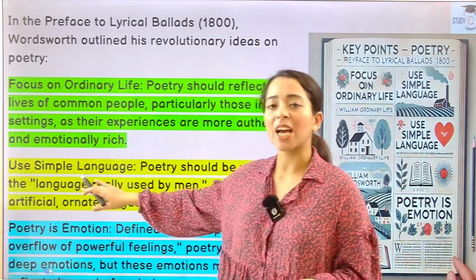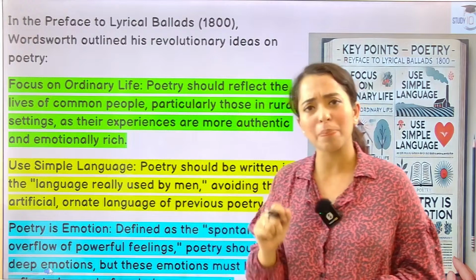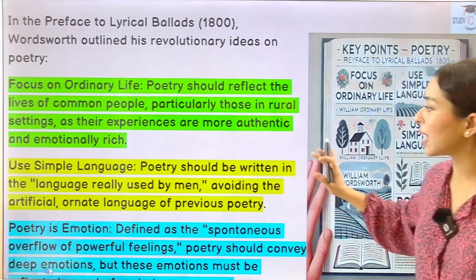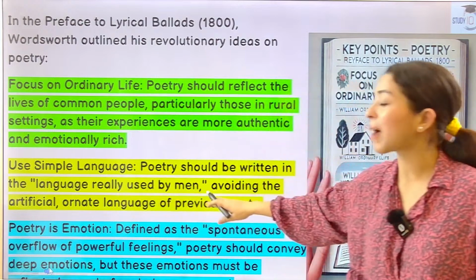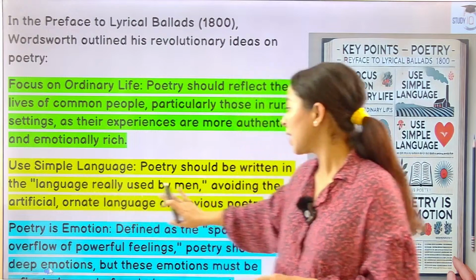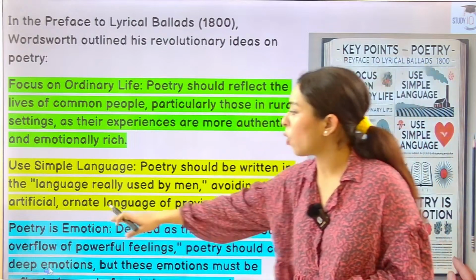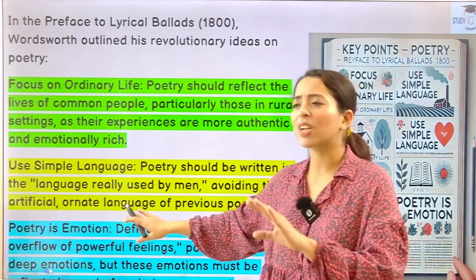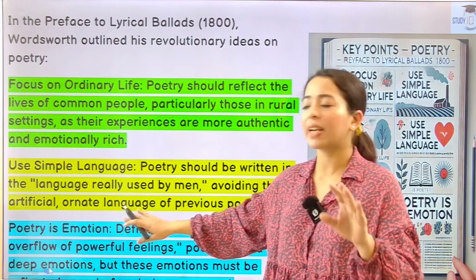Use simple language. ये लोग कौन सी language use करेंगे? Simple language use करेंगे. So use simple language. Poetry should be written in the language really used by men. This is the quote that we are taking it from the preface. Avoiding the artificial ornate. Ornate मतलब सजा धजा language. No. Simple language. कोई jargon नहीं, कोई difficult word नहीं.